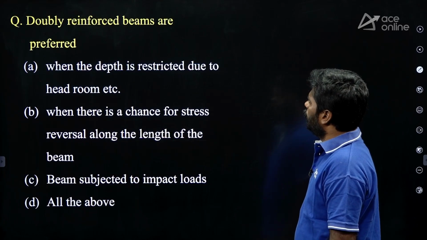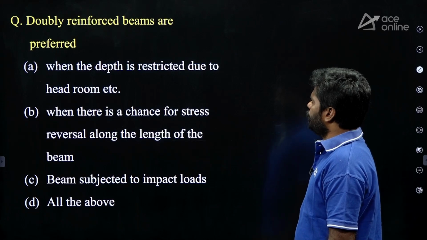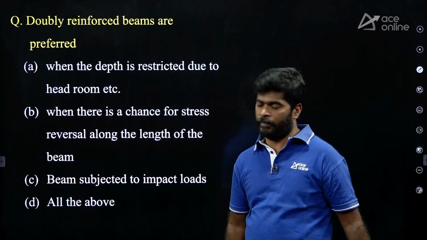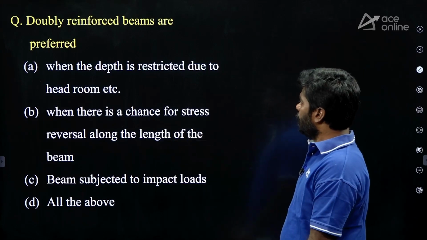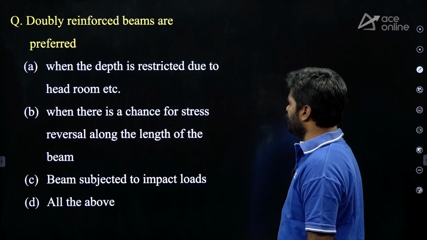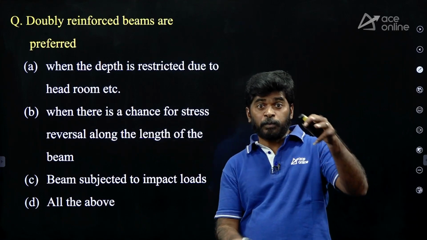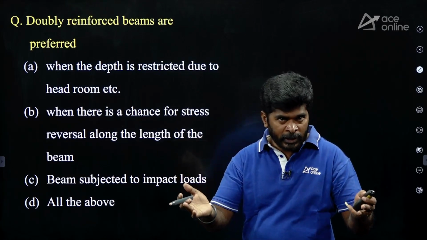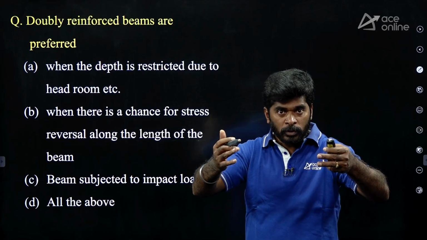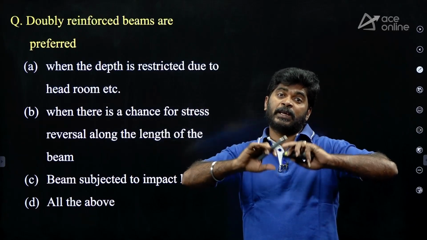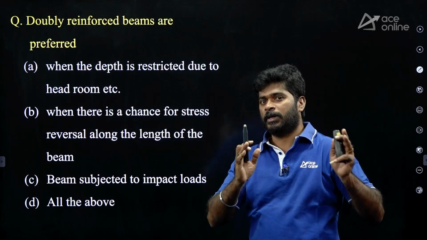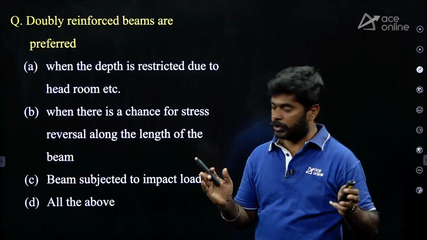Next question. Doubly reinforced beams are preferred. When do you go for a doubly reinforced beam? Options given. A. When the depth is restricted due to headroom, etc. Definitely, when depth is less, obviously concrete area is less. As concrete area is less, more steel area is required. So we can split the steel partly into the tension zone and partly into the compression zone. That's why a doubly reinforced beam is needed.